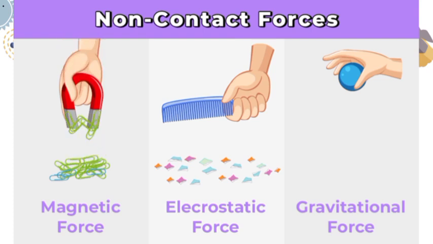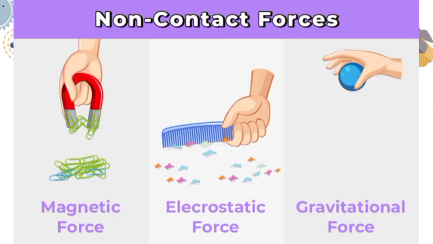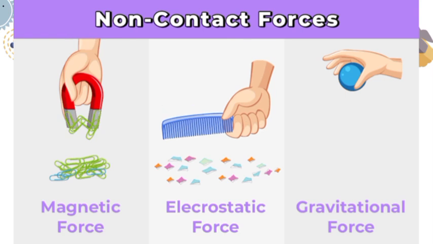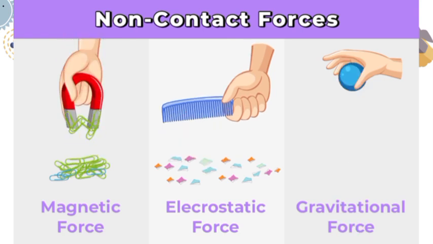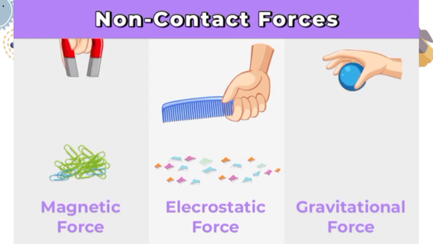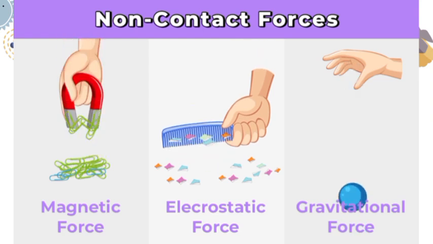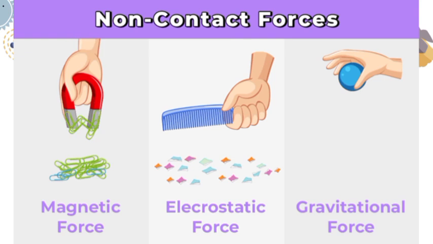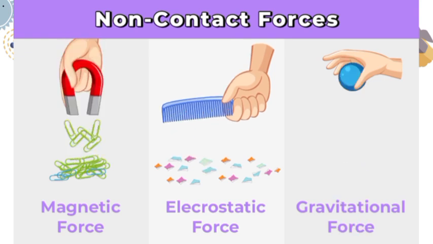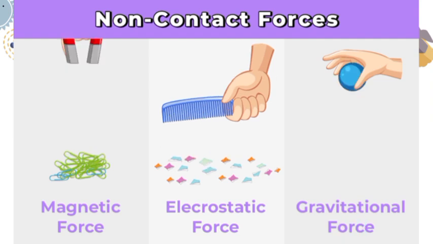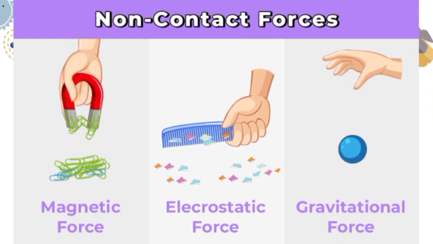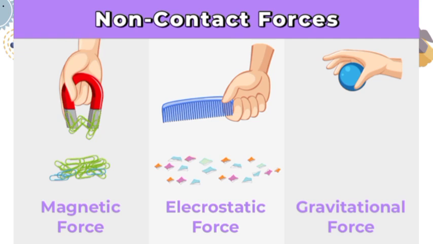Now, in the next picture, you can see a comb is attracting the pieces of paper. How? Because the comb is charged. How is it charged? Because you have combed your hair and your hair was dry. So that is why the comb gets charged and attracts the tiny pieces of paper. Because the tiny pieces of paper are lighter objects as compared to the comb.